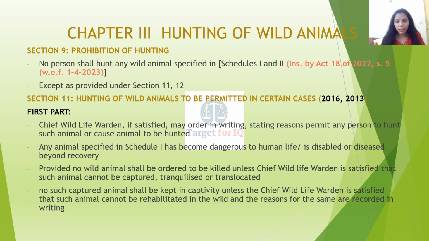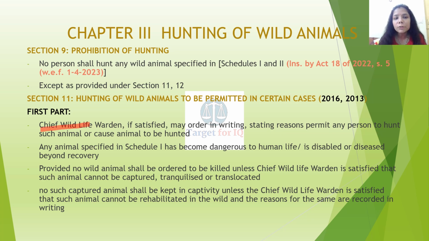Moving on with section 11. This is the crux of this chapter, hunting of wild animals to be permitted in certain cases. I will divide this section in 2 parts. First part comprises animals which have been included in Schedule 1. You have to remember in this subsection who can give the permission, for which animal, and on what grounds.